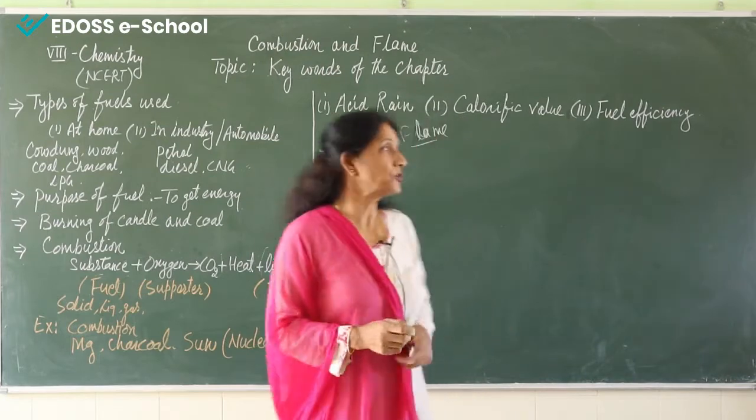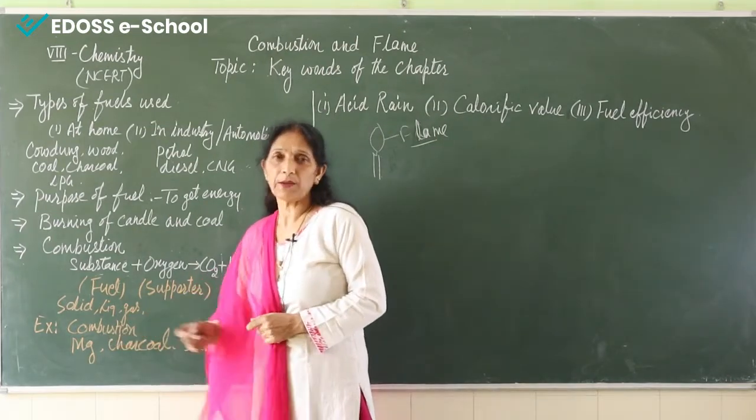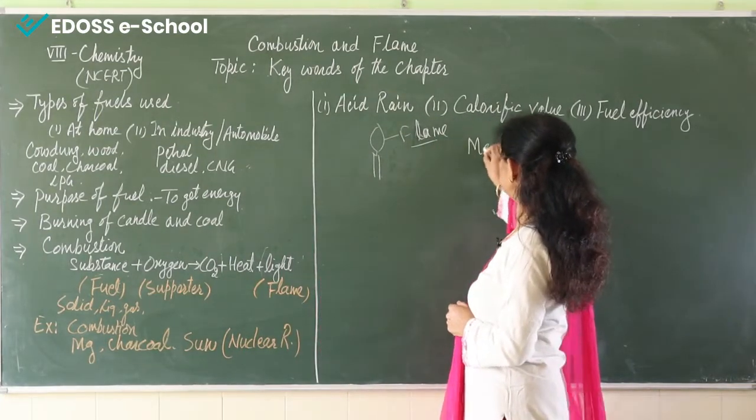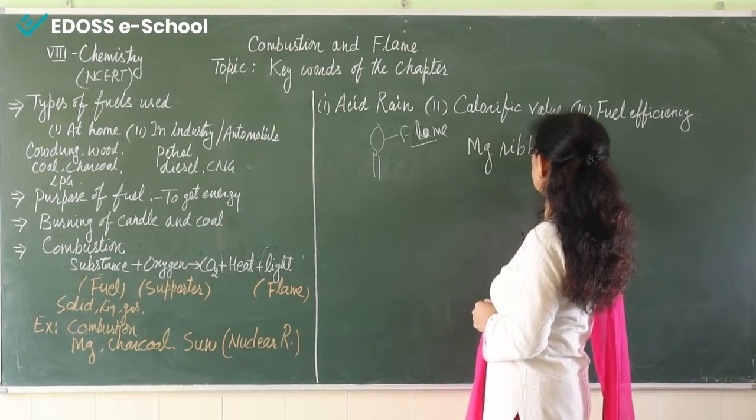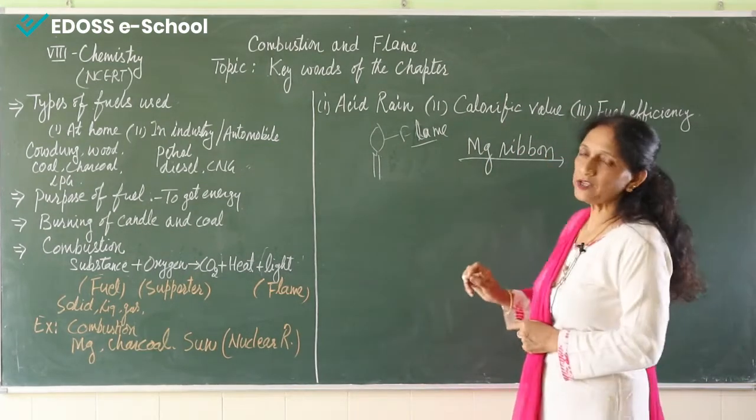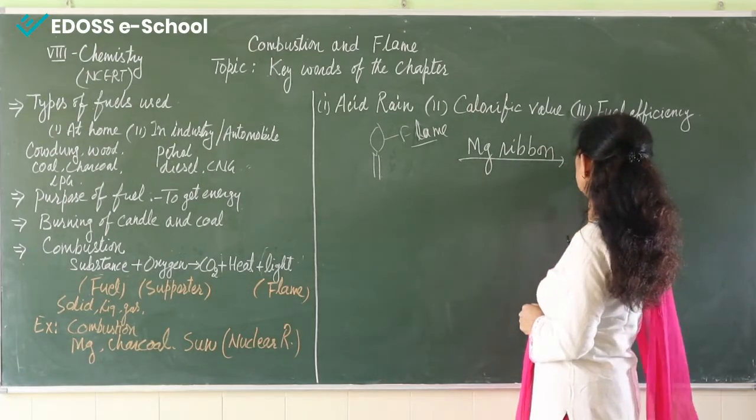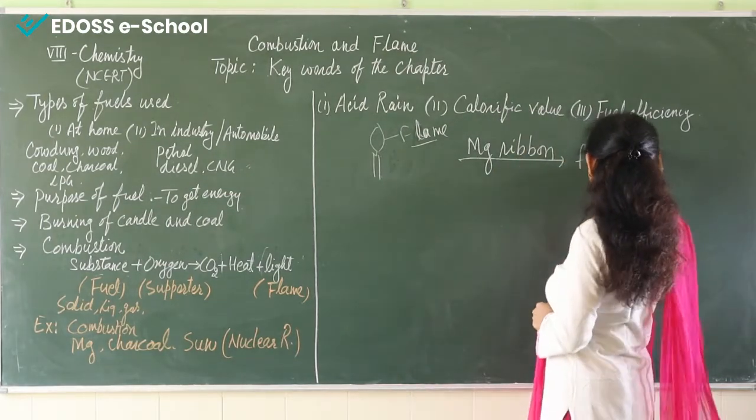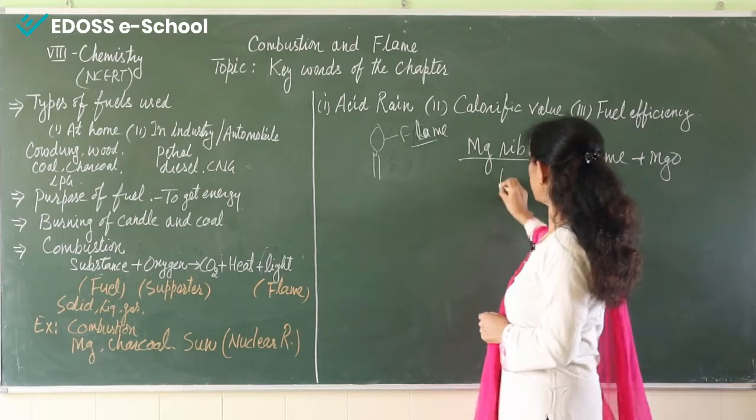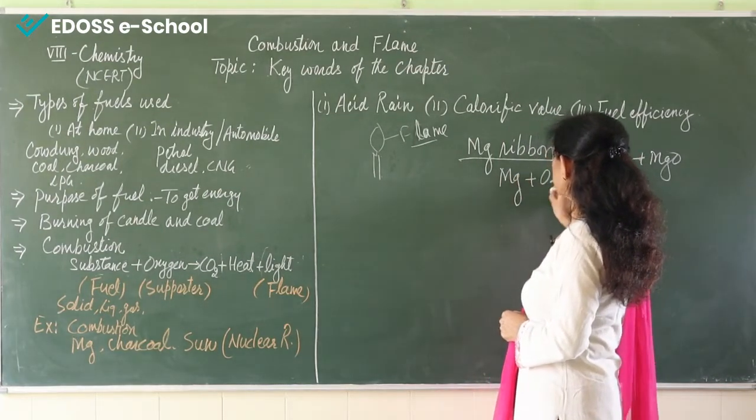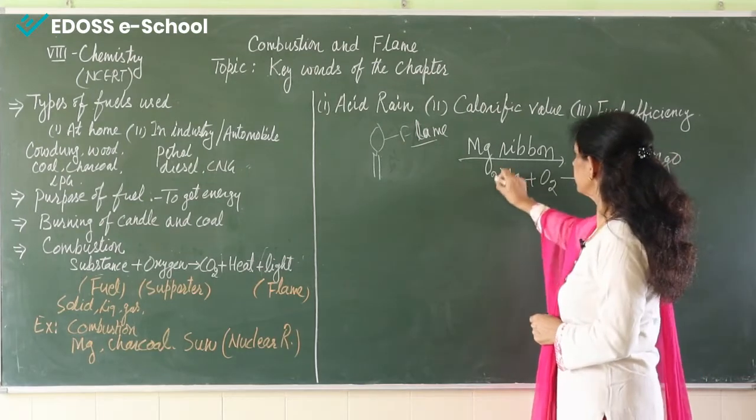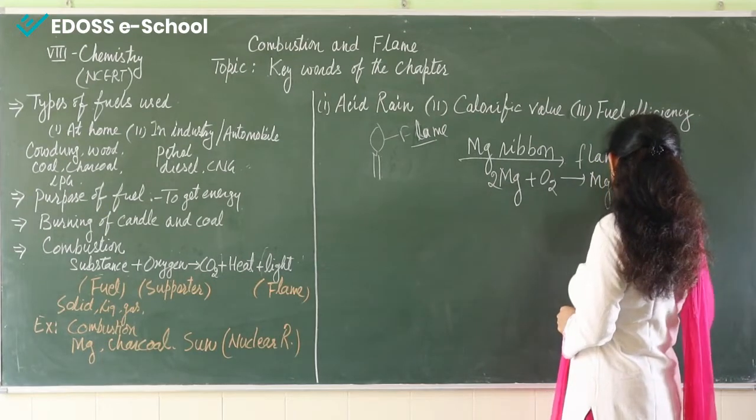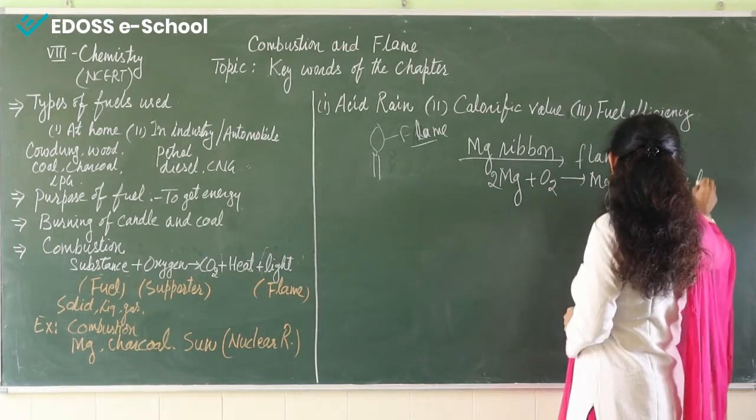Now we have studied in our earlier classes about combustion. We must have seen the burning of magnesium ribbon. What happens when we burn magnesium ribbon? It produces a flame with spark, and magnesium oxide is given out. We can show it like this. This is magnesium, and in the presence of oxygen it is burning and giving magnesium oxide, and enough heat plus light is given out.